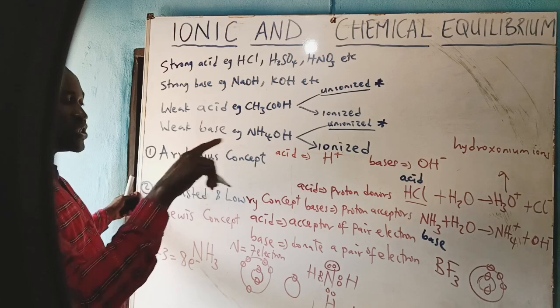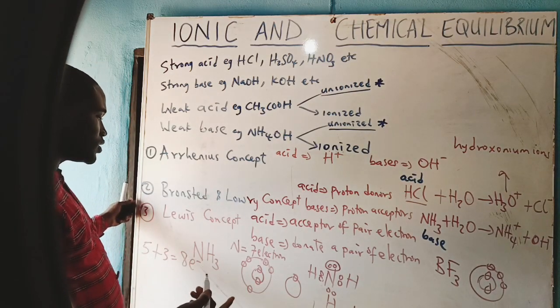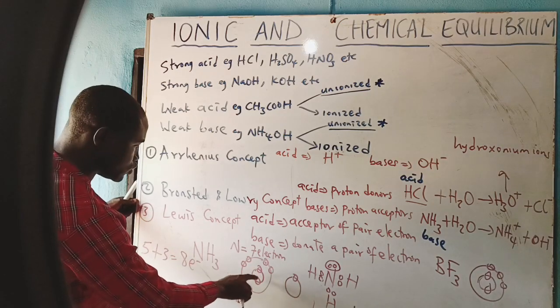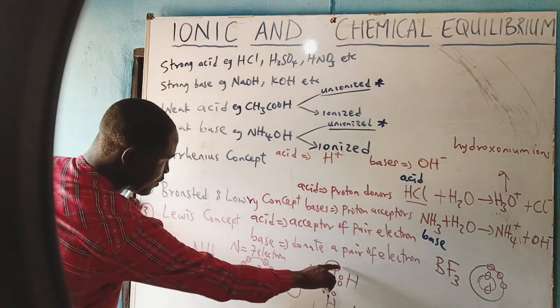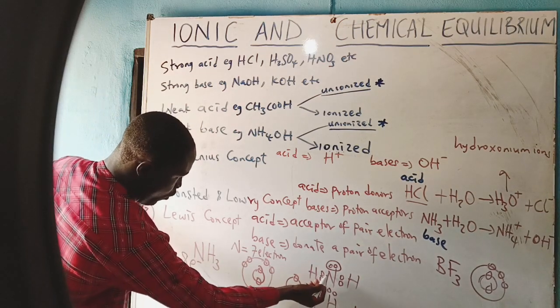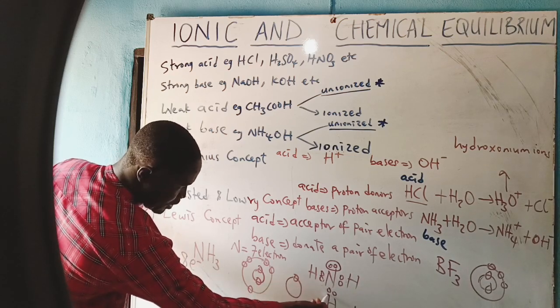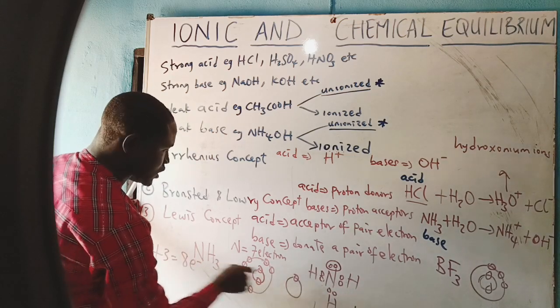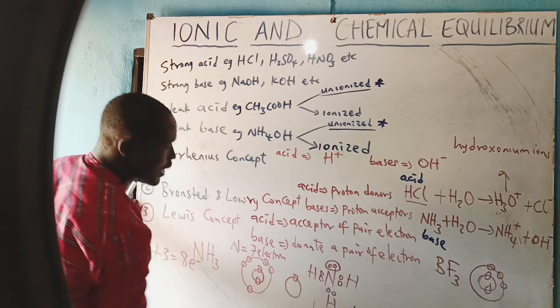So the outermost shell has 3, the way nitrogen also has its own. Nitrogen, the inner is 2, the outermost shell is 5. So 2 will be here, then 3 will be shared by hydrogen. 1 from nitrogen, 1 from nitrogen, 1 from nitrogen, then the hydrogen is the one supplying the second electron each.